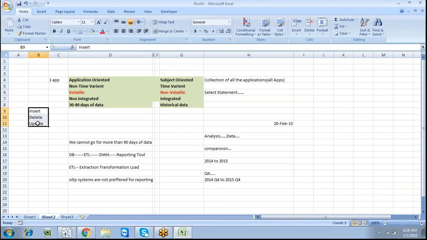So this is a volatile database. On top of a volatile database, we can go for insertion, updation, deletion, and on top of a data warehouse, we can go for only a select statement. So this is very important.